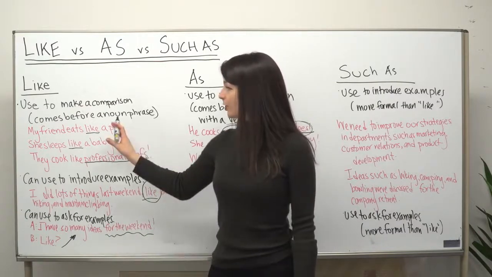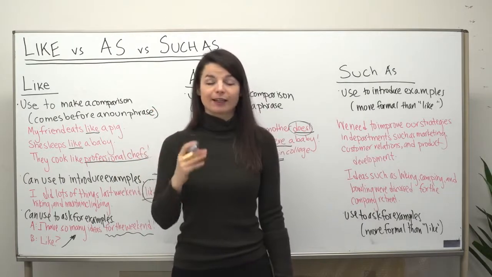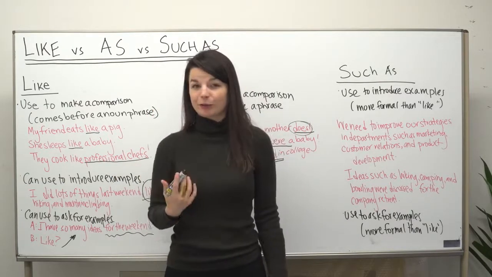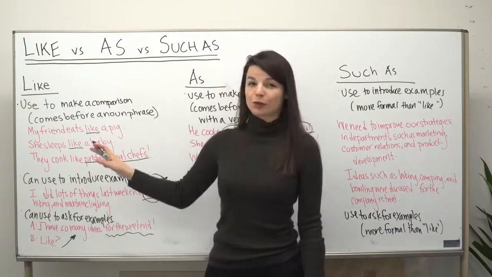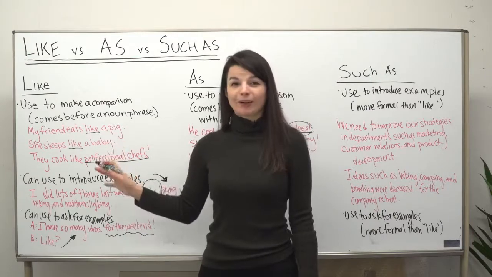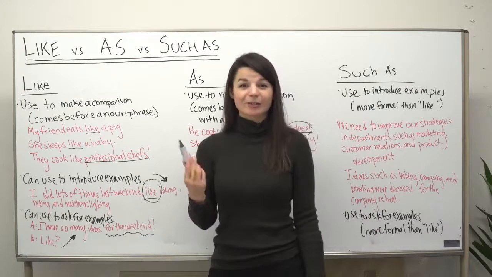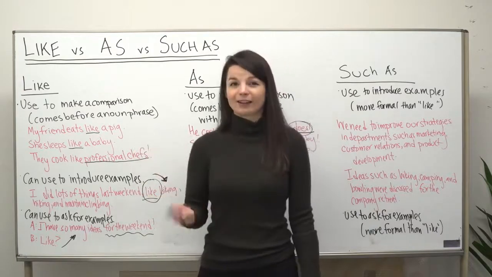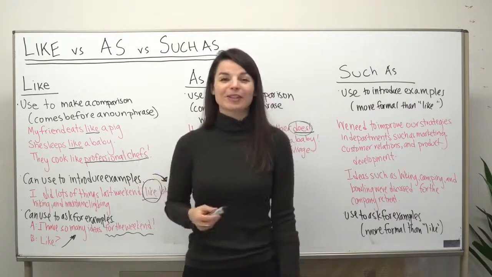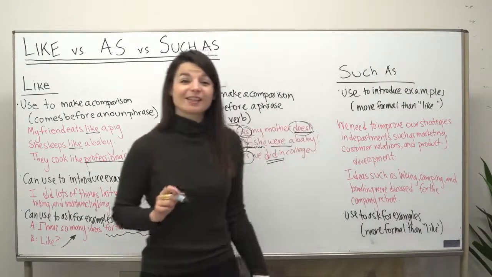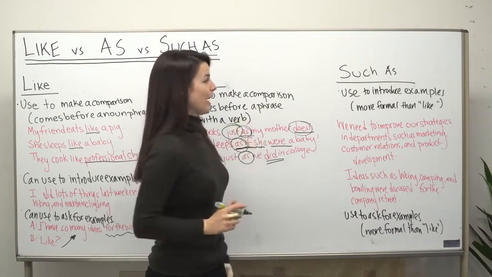So remember, like should come before a noun phrase, as should come before a phrase that contains a verb. That's the difference between these two. However, at least in American English, you will hear like used very often to make comparisons. I myself do it. I don't use as so often in my everyday conversations for comparisons. I tend to rely on like more. So maybe we'll see this rule change a little bit more over time. Who knows? Anyway, let's continue on to the last point for today, the expression such as.